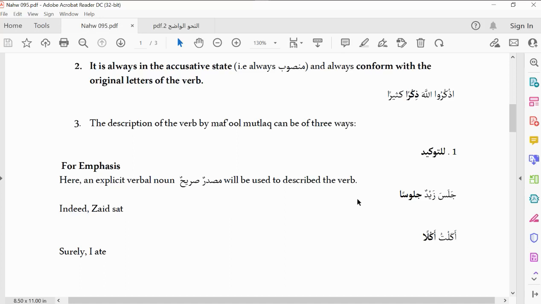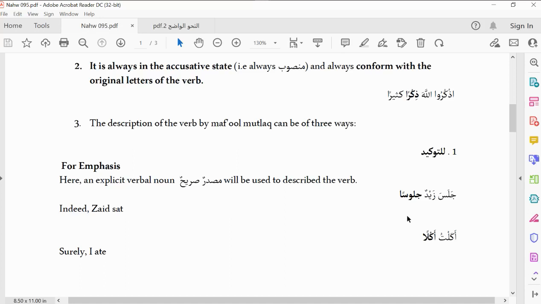Dhahab. Tala'a, the masdar is tulu'. Dhakara, the masdar is dhikr. Sama, the masdar is sawm. So when you mention an action, you follow it up with that masdar without adding any other thing to it. When you use the masdar, do we get it now?